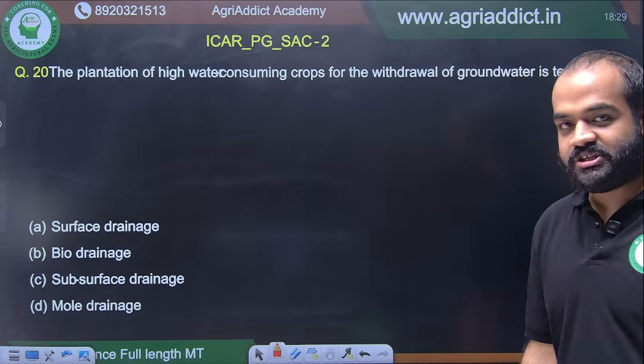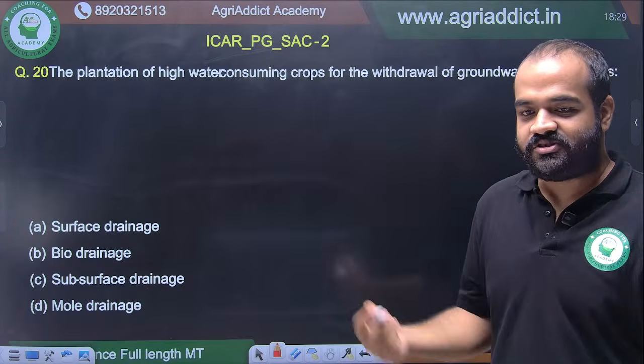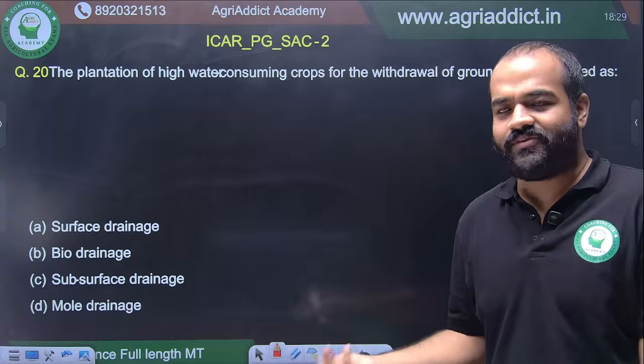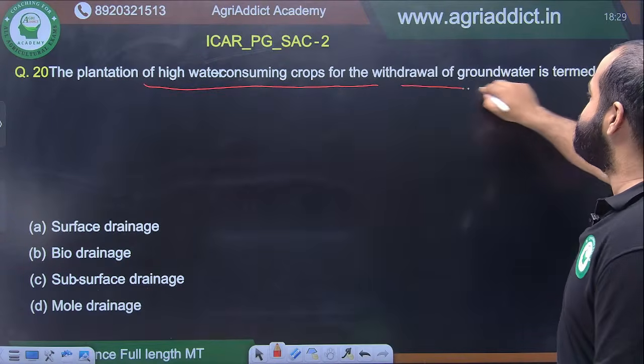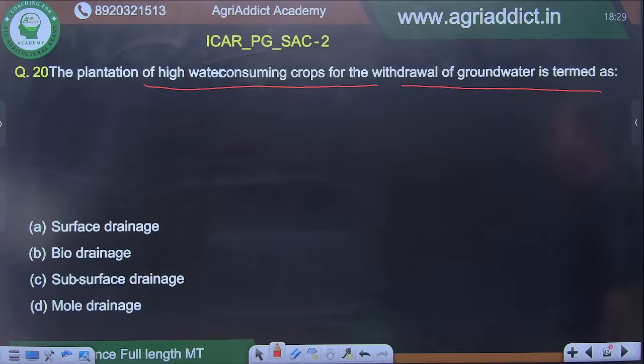This is a very good question, but a very easy one also. This question will come from common sense only, even if you don't know, doesn't matter. The plantation of high water consuming crops for the withdrawal of groundwater. Plantation of high water consuming crops for the withdrawal of groundwater is termed as.